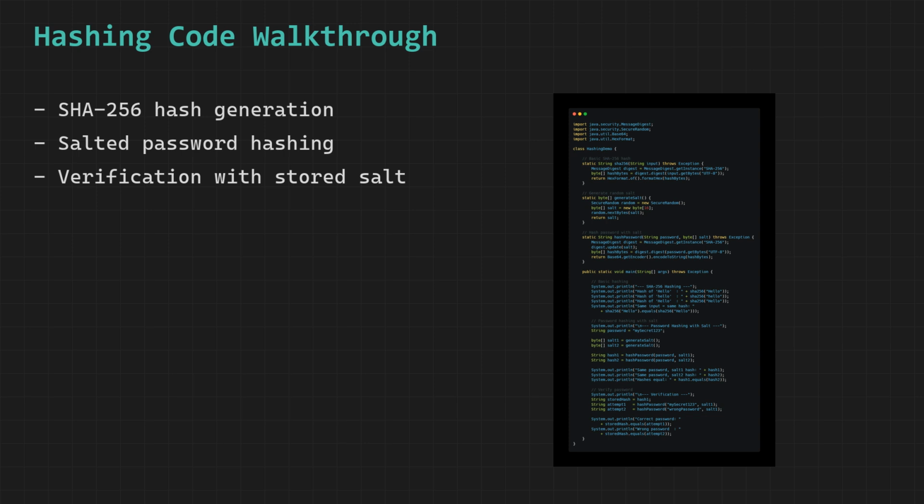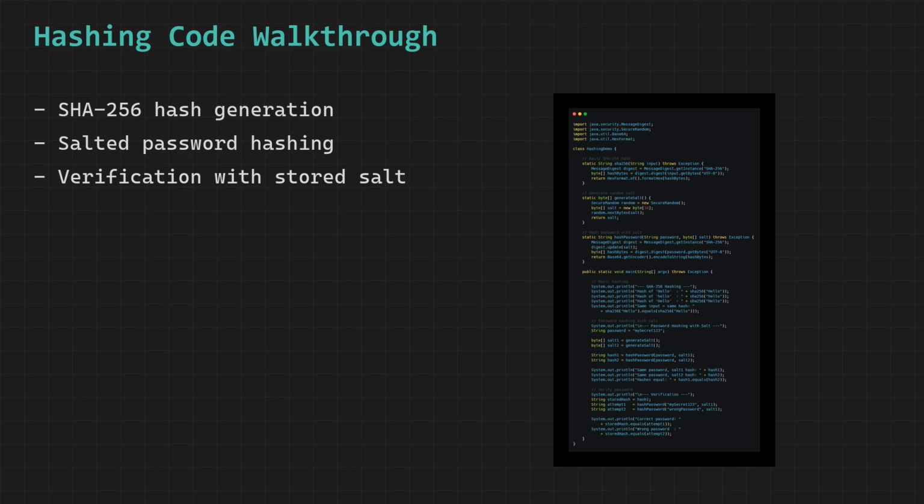array of 32 raw binary bytes, and we then use hex format to convert those raw binary bytes into a human-readable hexadecimal string representation, because raw binary bytes are not meaningful or displayable to humans, whereas a hexadecimal string allows us to clearly see and compare and store the hash value in a readable and standardized format.